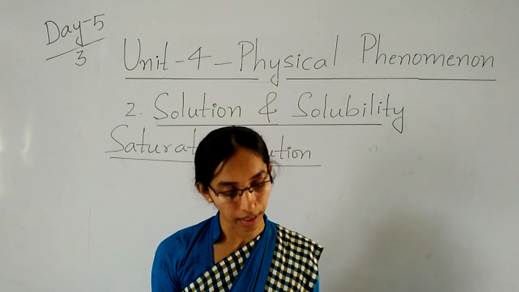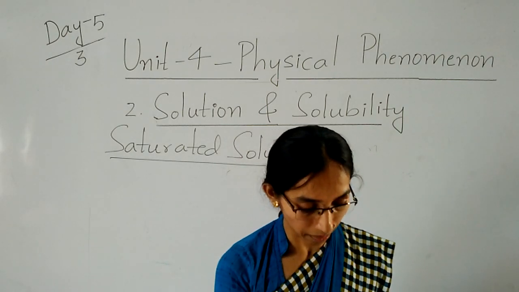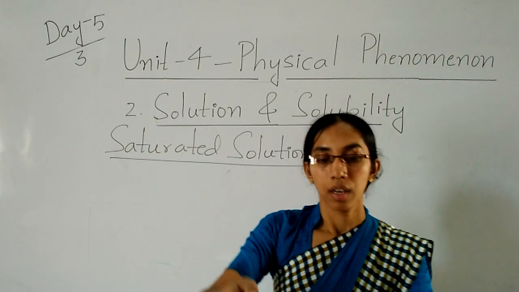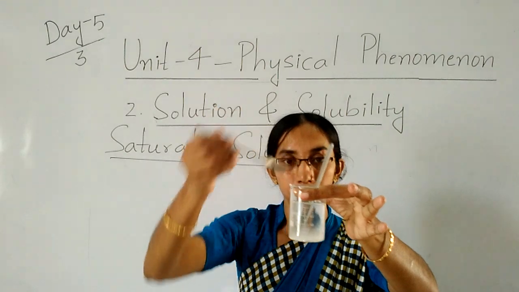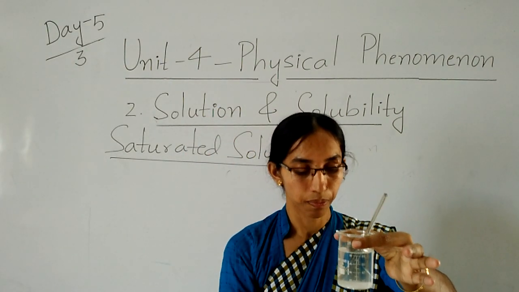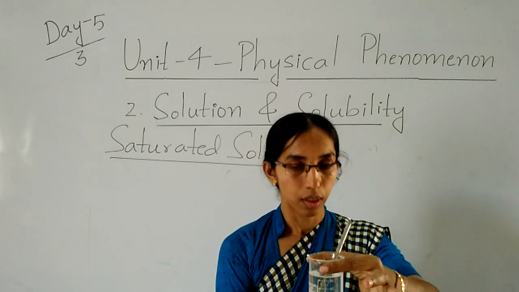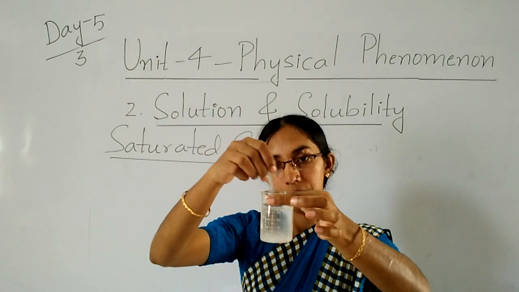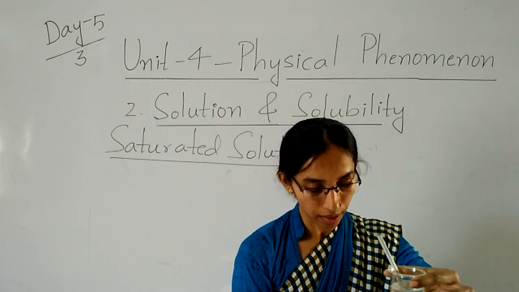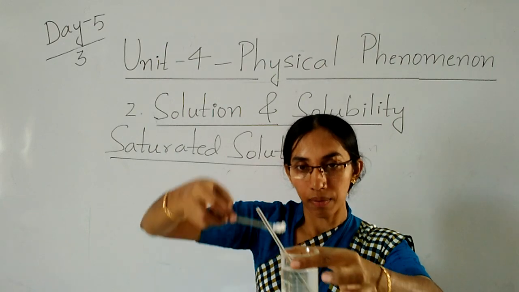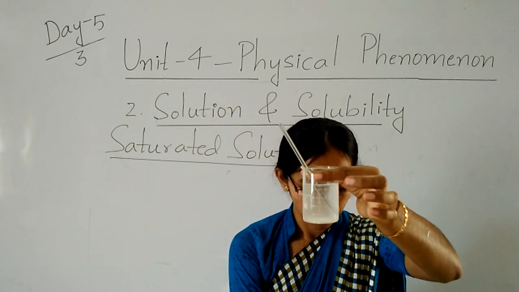Keep on adding. See here. Once I add 1 spoon, then 2 spoons, then I will stir. Again I will add some sugar. See, you can see.